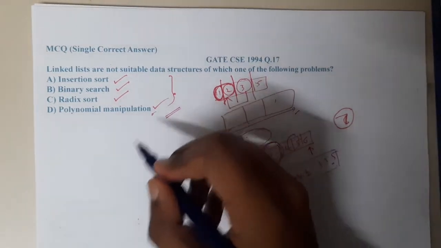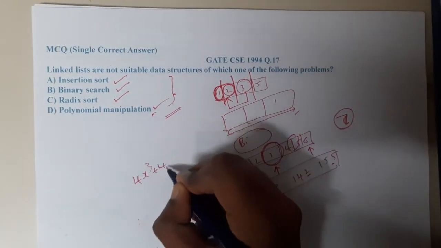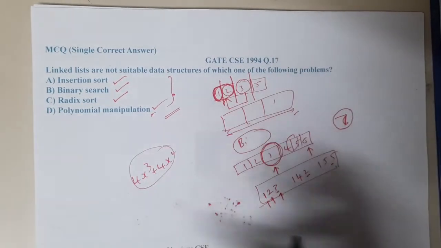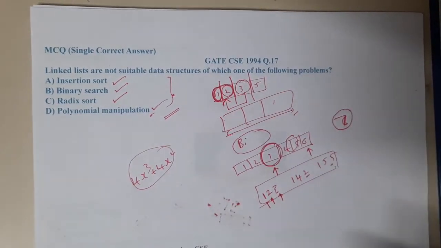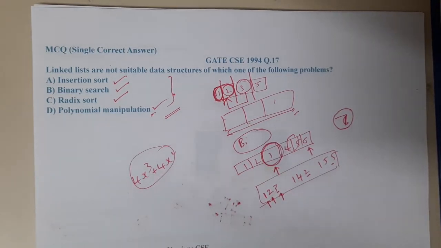Similarly, polynomial manipulation is nothing but, we write polynomial expressions, right? Those kinds of manipulations come under polynomial manipulation, guys. So the question is, linked lists are not suitable for which type of operation?